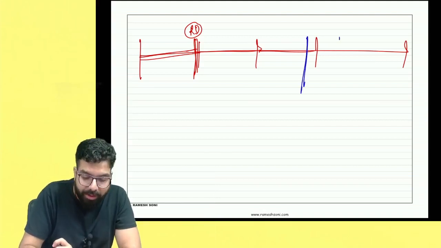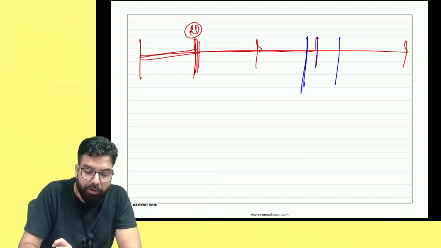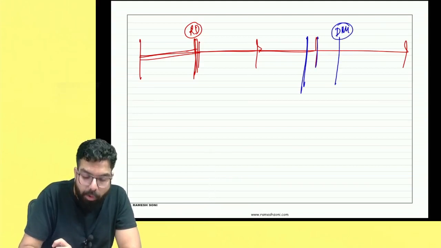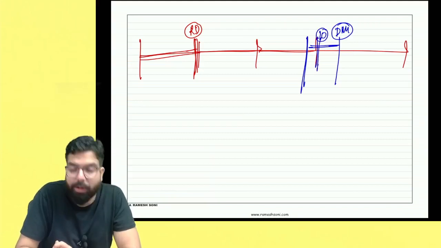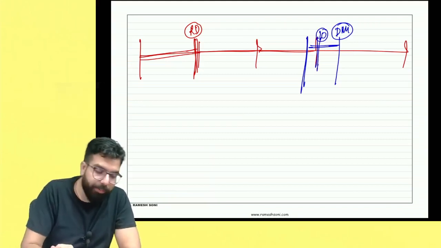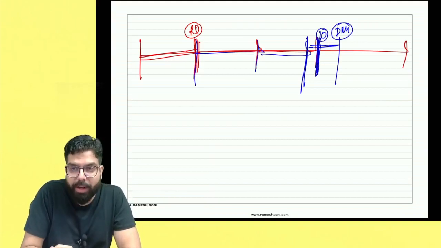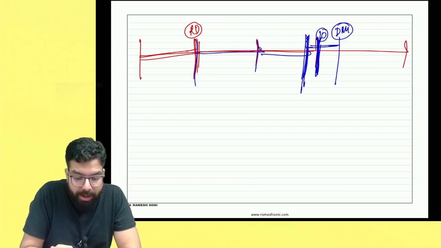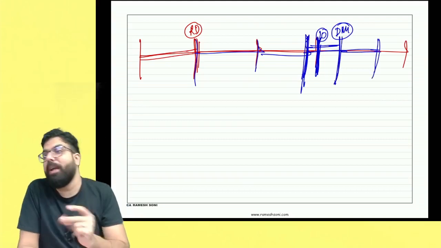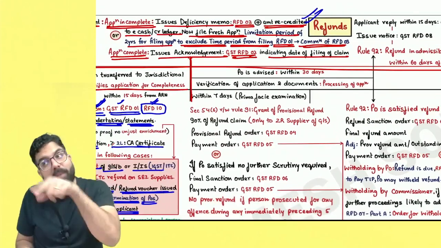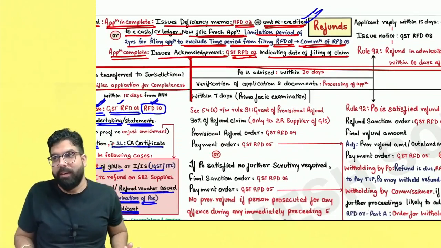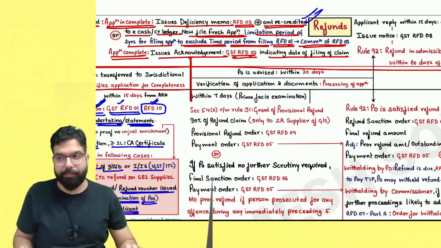When I filed, after that, they issued me a deficiency memo. Now, sir, they took 10 days to give me a deficiency memo, but my 2 years are already over from the relevant date. So they are telling me that because you had filed your application over here and the deficiency memo was given after 10 days, you will be given an additional 10 days to file a fresh application. Now you have to file a fresh application, and from the date of the fresh application, the 60 days time period will be counted.